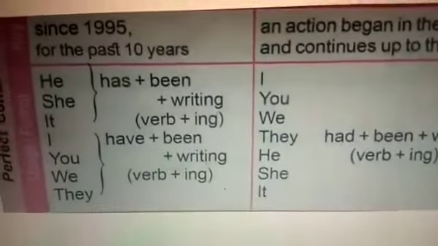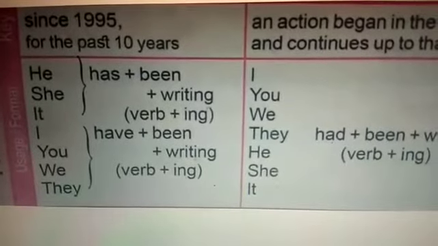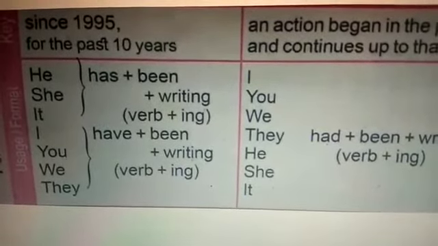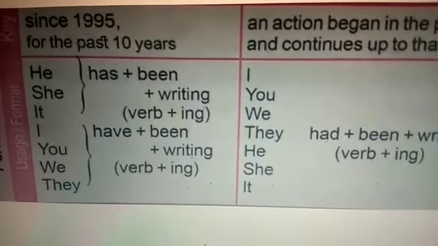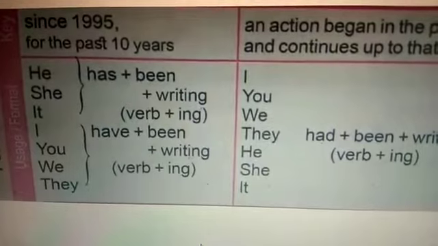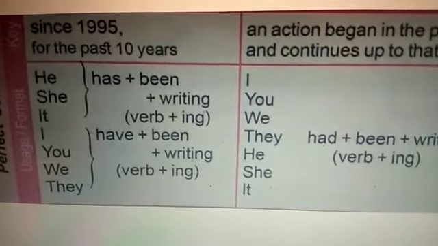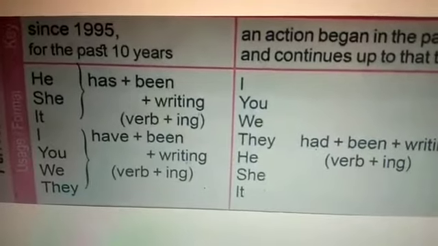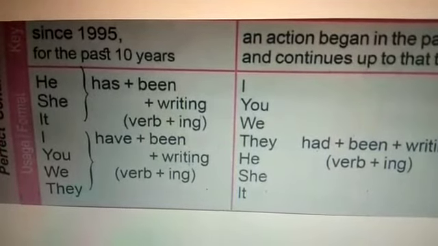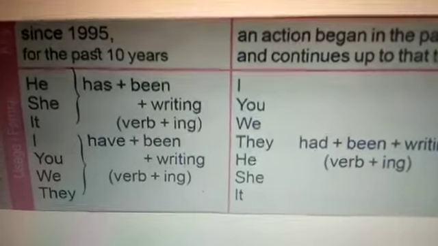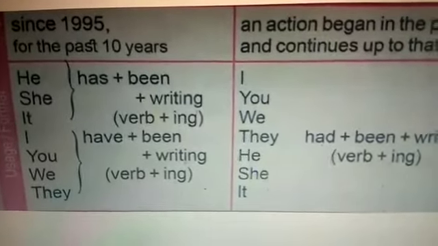Now we shall see the present perfect continuous. We use has for singular nouns. For he, she, it we use has. We have to use been. Then only will the continuous be incomplete. For present perfect continuous we use he has been writing, she has been writing, it has been writing. For I, we, you, they we use have been. I have been writing, you have been writing, we have been writing, they have been writing.